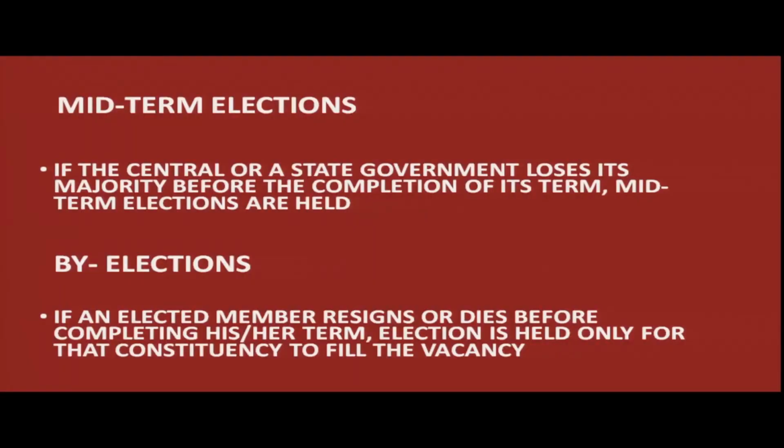Then we have mid-term elections, that is, if the central or a state government loses its majority before completing its term, mid-term elections are held.